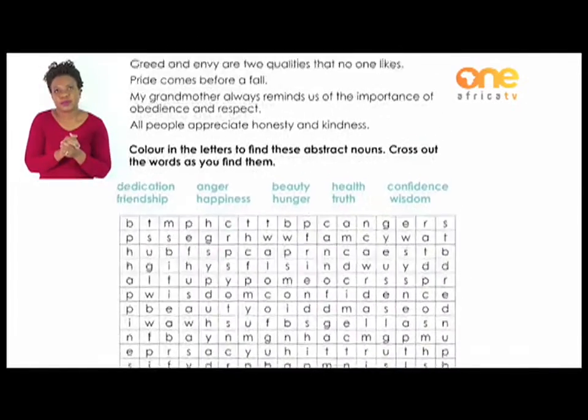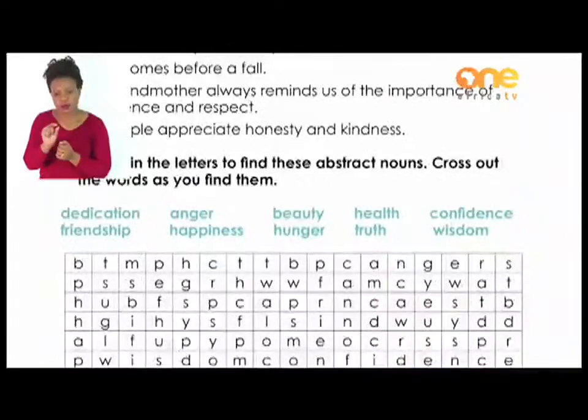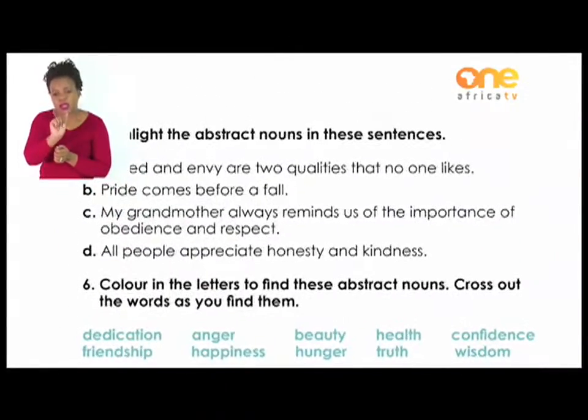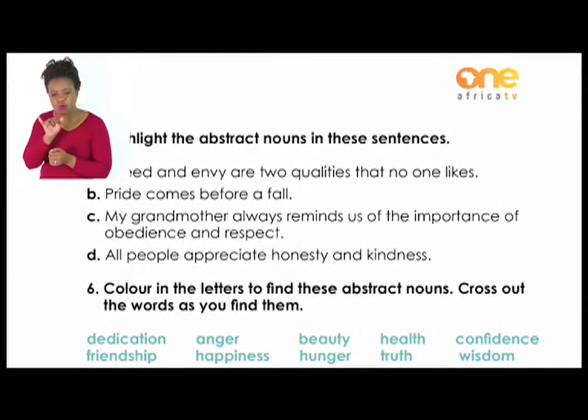Highlight the abstract nouns in these sentences. Remember what we explained on what abstract nouns are. A says, greed and envy are two qualities that no one likes. So, the words greed and envy are intangible, so they become our abstract nouns. All right. So you do B, C, and D.